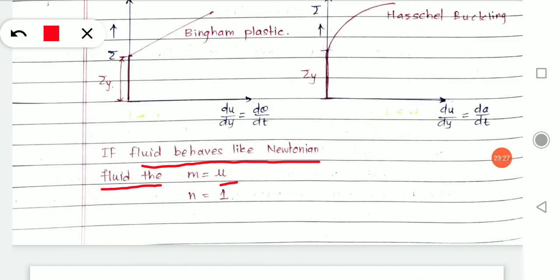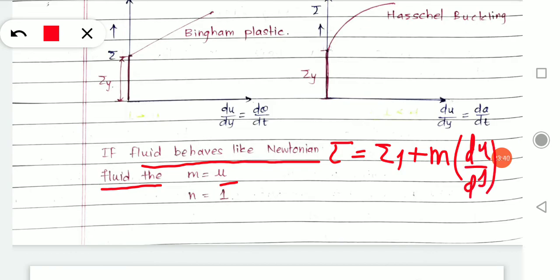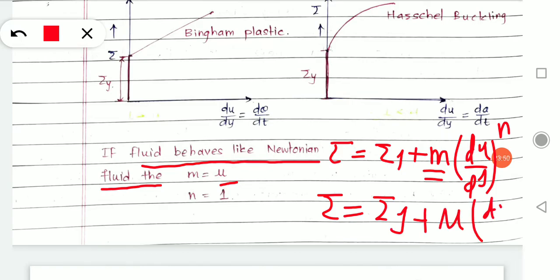Therefore m becomes mu. It means tau equals tau y plus mu du/dy, and n becomes 1.